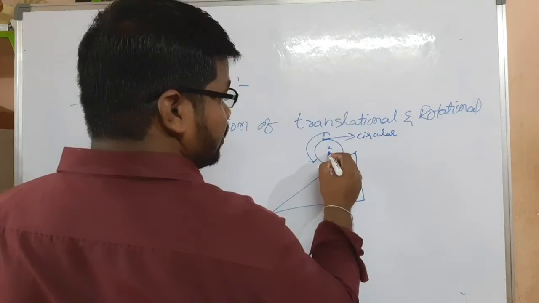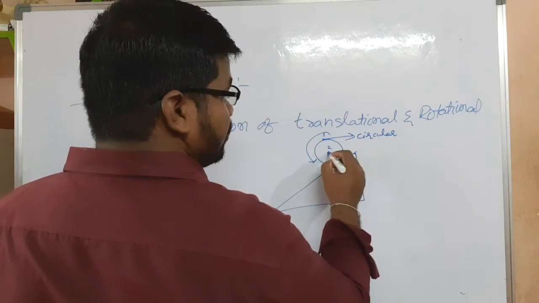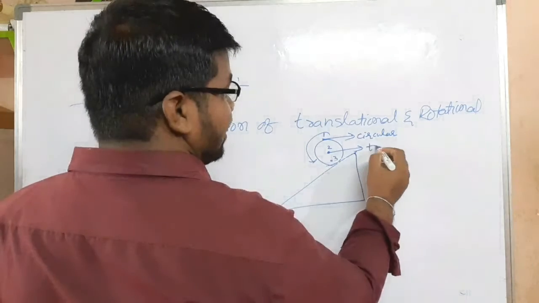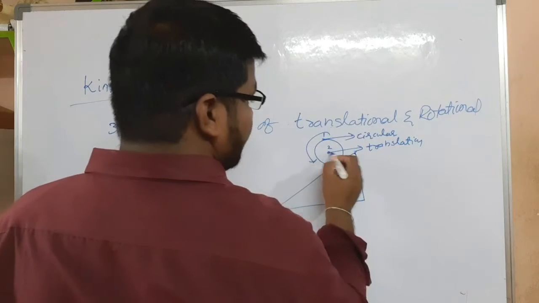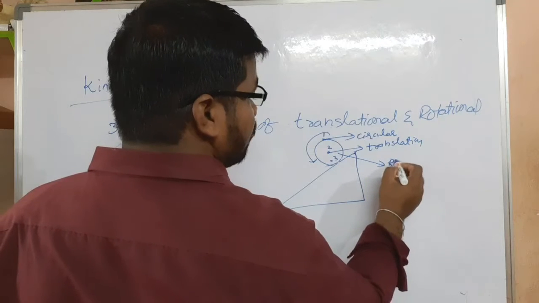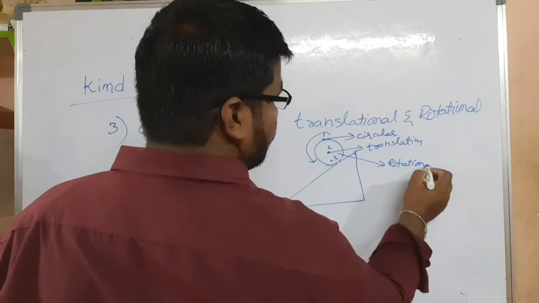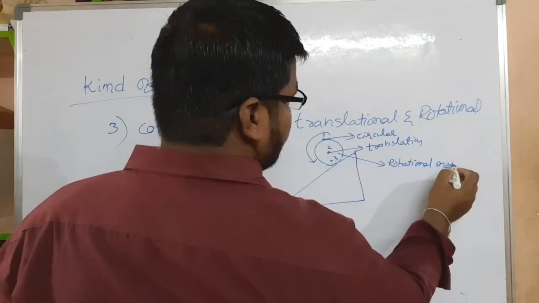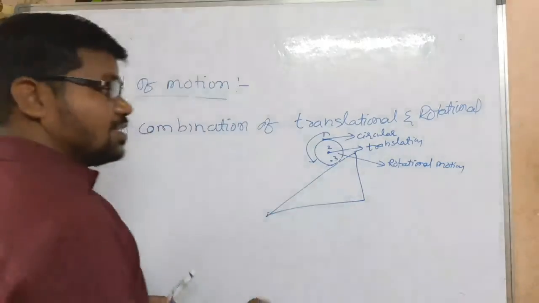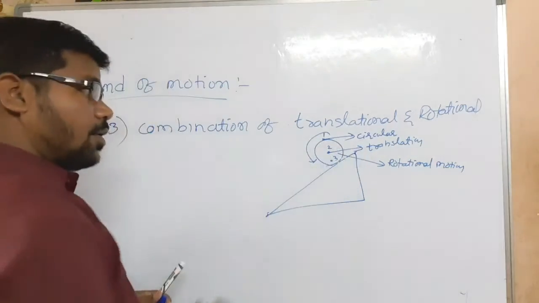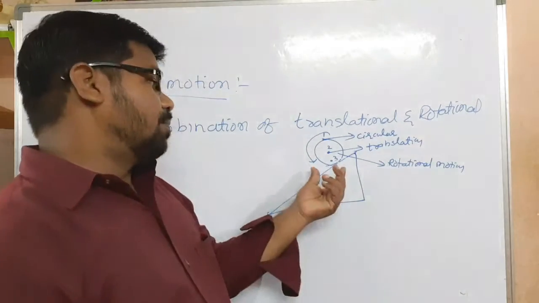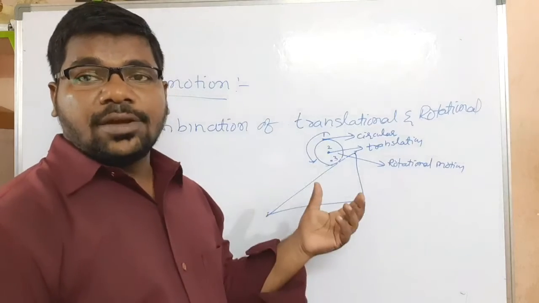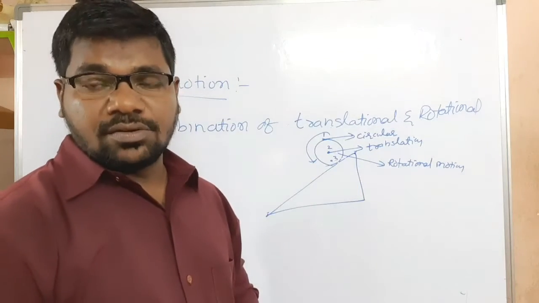The middle point moves in translational motion. The body is in rotational motion. While the body is rolling, we can observe many motions, a combination of motions.